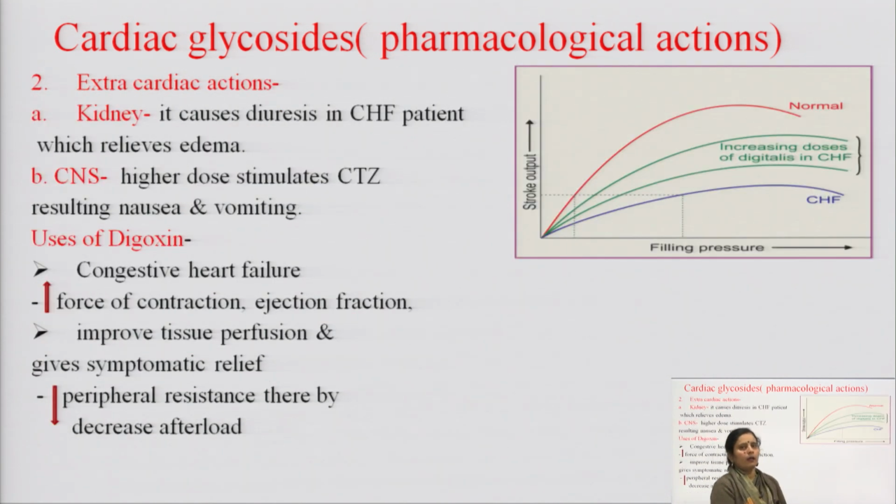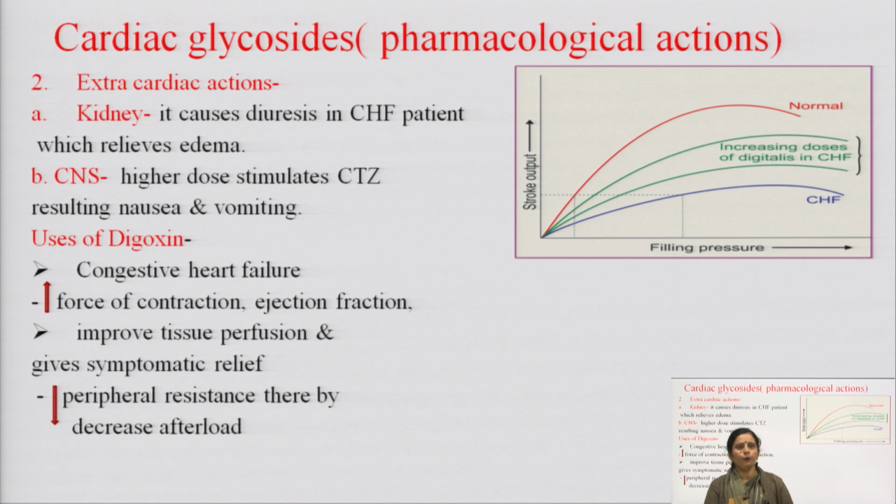Next is extracardiac action of the cardiac glycosides. What is the effect of cardiac glycoside in kidney? It causes diuresis in CHF patient which relieves edema. Okay, and effect of cardiac glycoside on the CNS: in higher dose, it stimulates the chemoreceptor trigger zone, that is CTZ, resulting in nausea and vomiting.